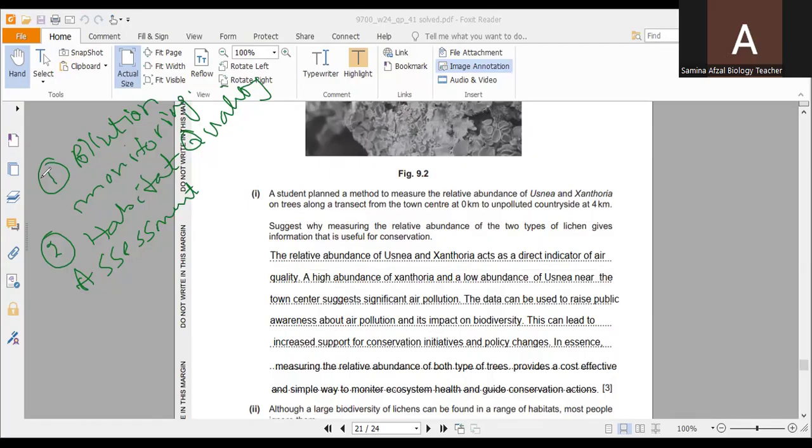What does it mean? That is, if Usnea concentration or quantity or percentage is low, it shows that there is high grade pollution over there. It means we have to think about our environment, because if there is high air pollution, it can be a signal for us that there can be different environmental issues. Number 3 point which we should keep in mind is conservation planning.